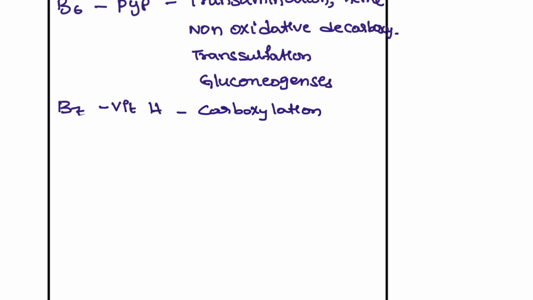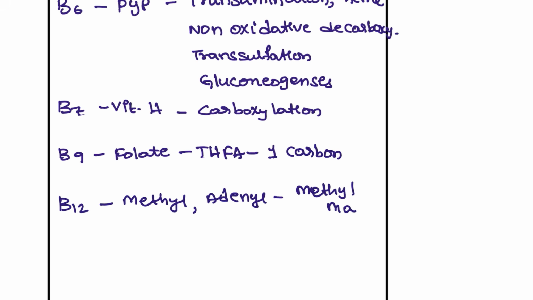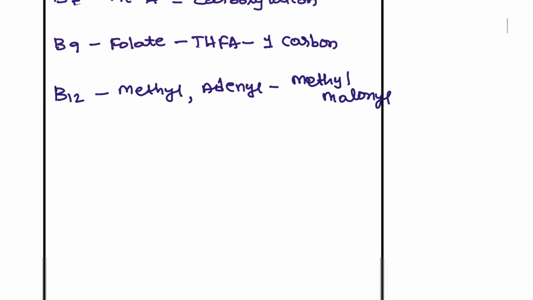This plays the major role. And B9, that is folate. We all know that folate has tetrahydrofolate, and these are important mostly for one-carbon reactions. And next, B12. B12 has two forms: one is the methyl group and the other one is the adenosyl group. These are the coenzymes for enzymes such as methylmalonyl CoA mutase. These are some of the examples.